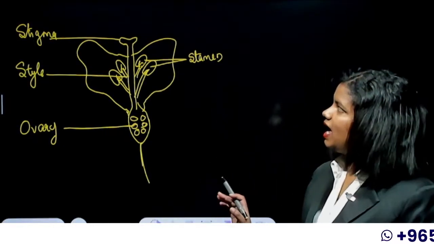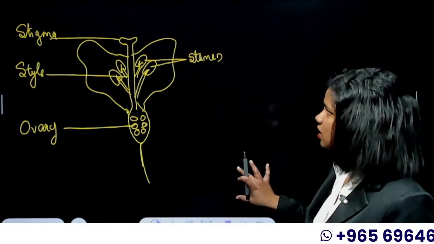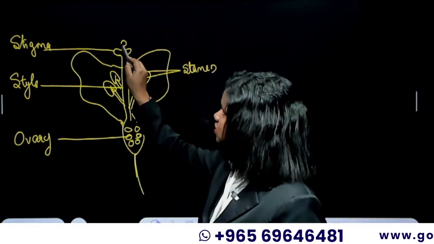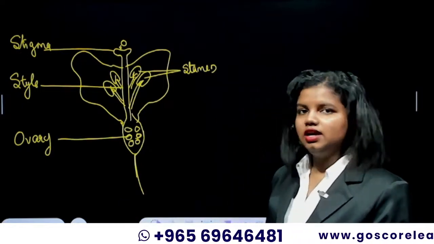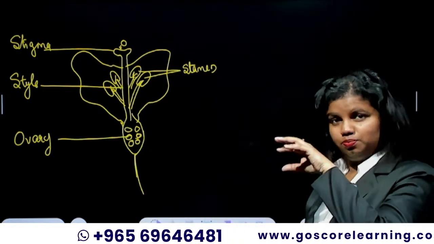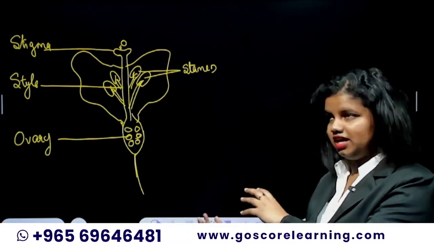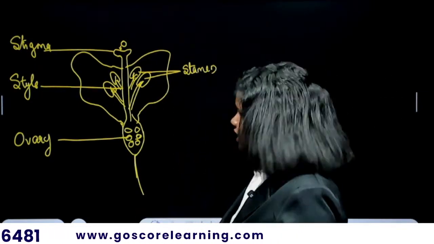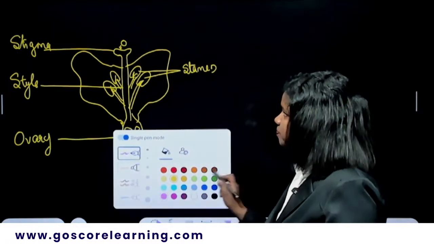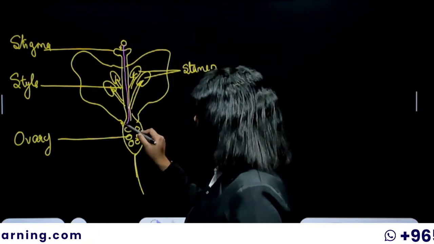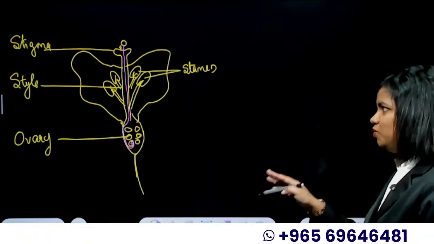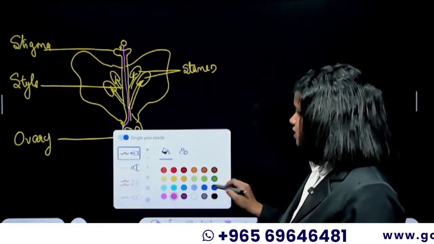So once a plant is ready for pollination, what happens? One pollen grain would come and fall on this stigma, right? And that particular movement of a pollen grain to the stigma is what we call pollination. So if the pollination was successful, what will happen? This pollen grain will sit on the stigma, it will extend its pollen tube, and it will ultimately reach the ovule part, right? And what is happening inside the ovule part?